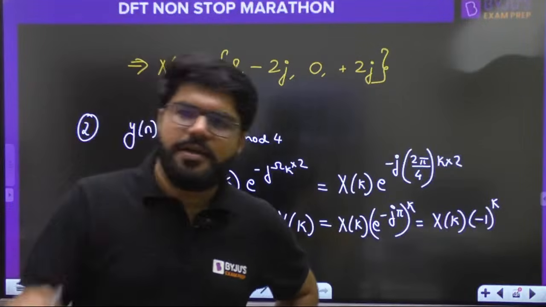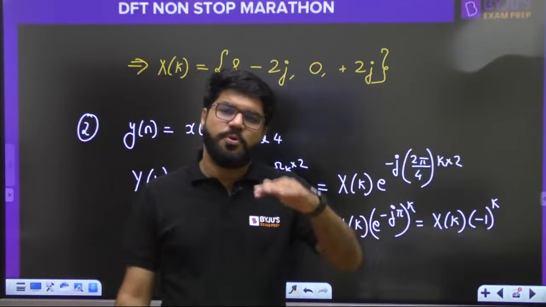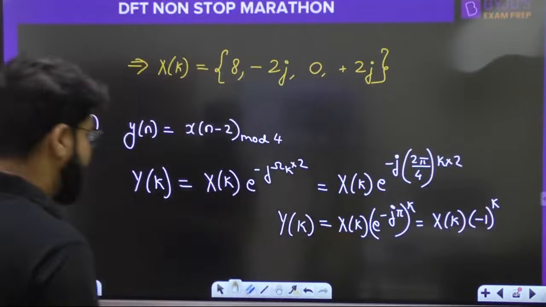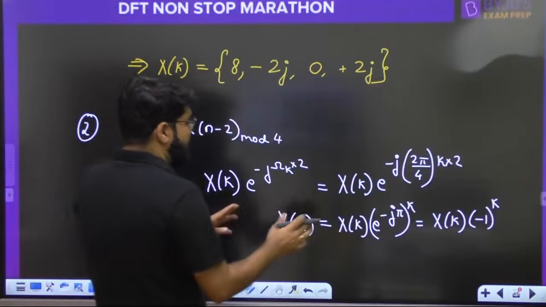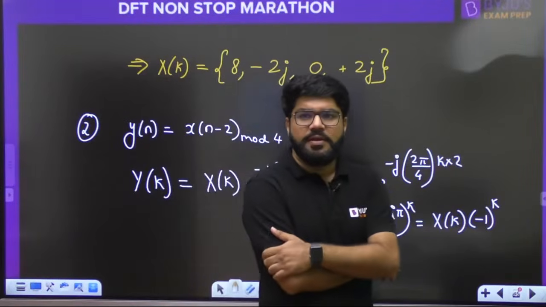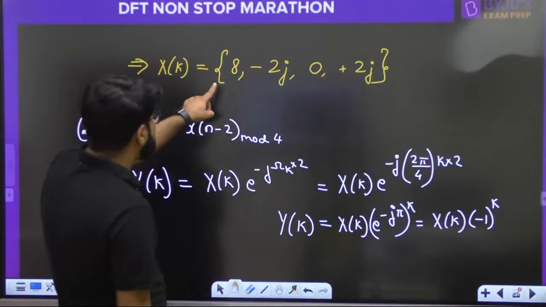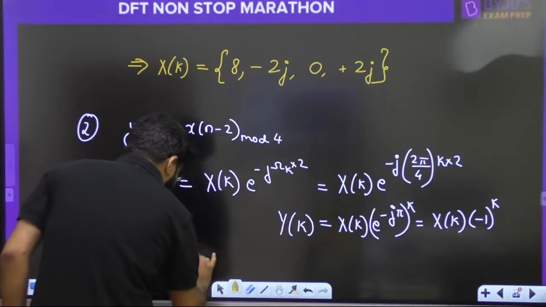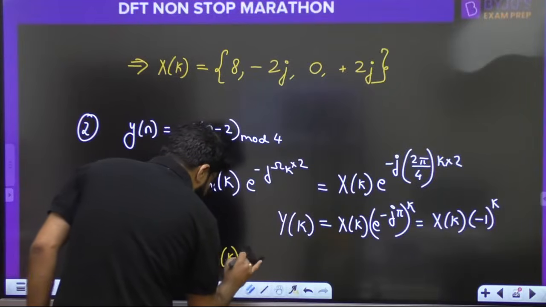So you have to make the lengths equal, corresponding to the length of the higher one, by zero padding. So what is Y[k]? X[k] times minus 1 to the power k. So whatever is X[k], multiply by minus 1 power k correspondingly, and here is your second answer.